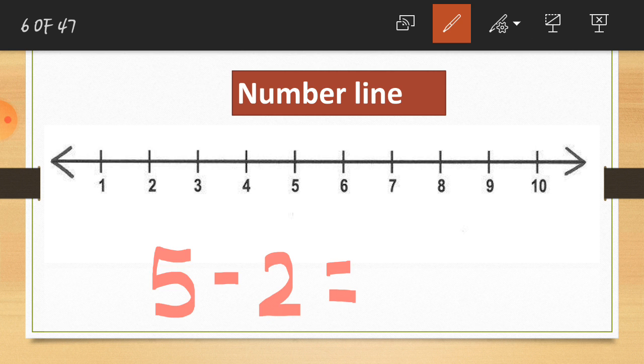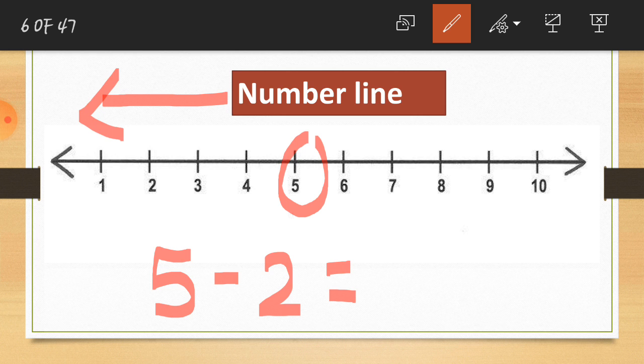So how do we subtract this using the number line? Let's start. You can see here is the number 5. So we start subtracting on this number line. Just remember, students, we have to go this way, to the left side, not to the right side.